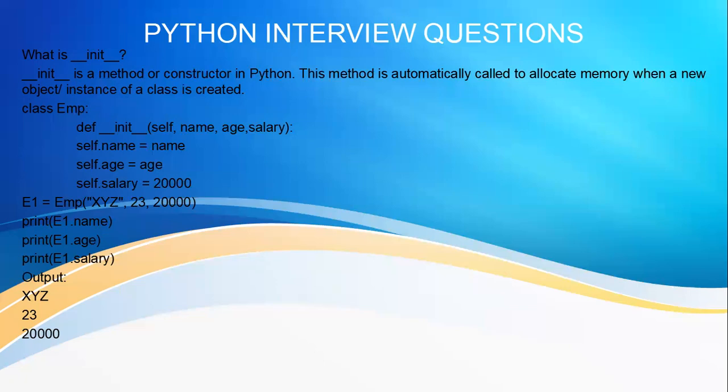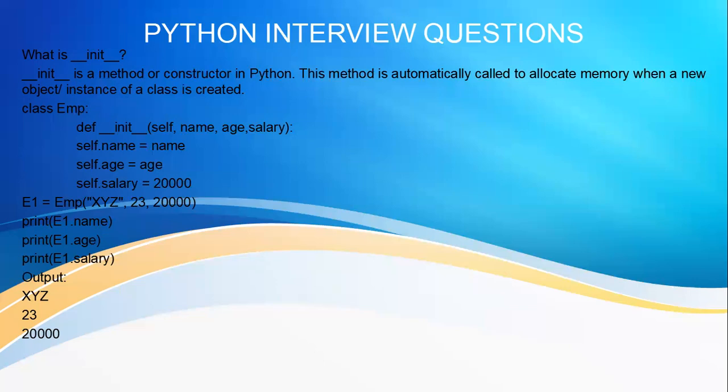Now, how to write the code inside the init function? I have not shown the indentation here, but you should give the indentation, because after define init there is a colon. So self.name, self.age, self.salary will be indented by one tab space.